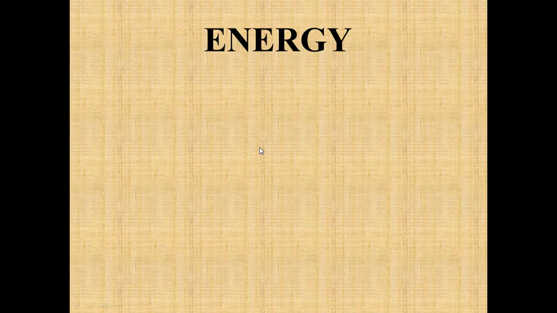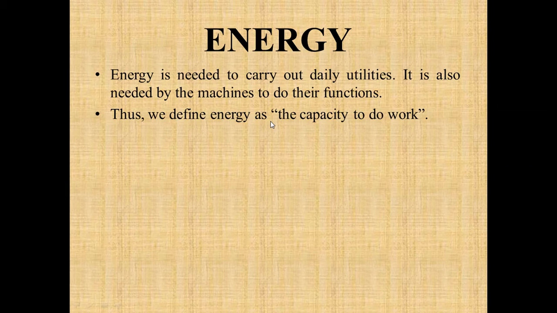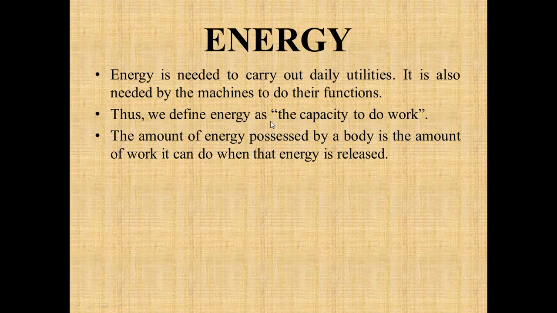So first of all, let's see energy. As you have already studied in the previous classes, energy is the capability of a body to do some useful work. Energy is needed to carry out daily utilities, and it is also needed by machines to do their function. Therefore, we define energy as the capacity to do some work. The amount of energy possessed by a body is the amount of work it can do when that energy is released. Whatever energy is stored in the body is utilized by the body to do some useful work.